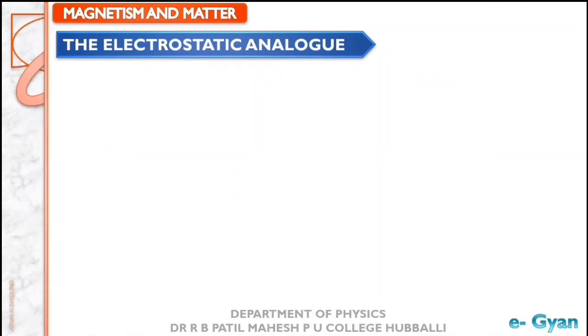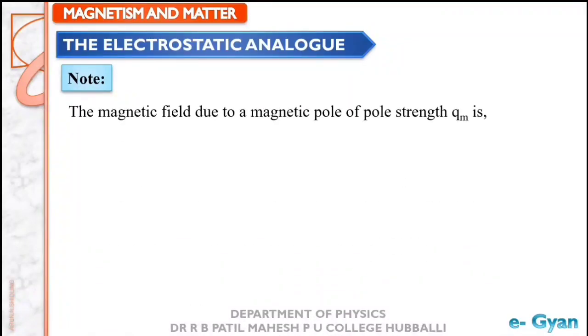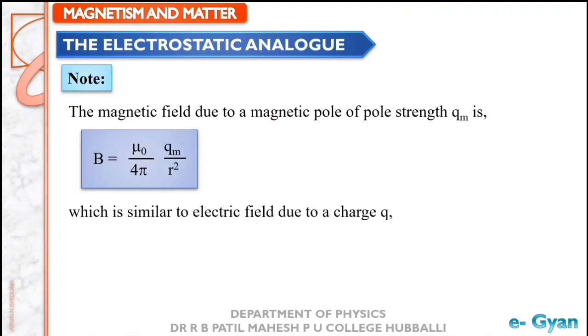Let us now take a note which gives us the magnetic field due to a magnetic pole of pole strength Qm. B equals mu naught divided by 4 pi Qm divided by r square, which is similar to the electric field due to a charge Q in electrostatics, that is E equals 1 divided by 4 pi epsilon naught Q divided by r square. So this is about the electrostatics analog.